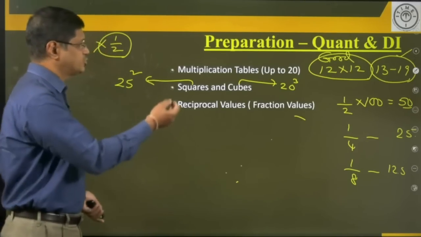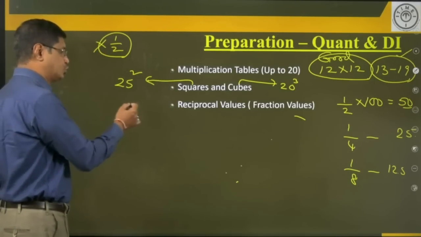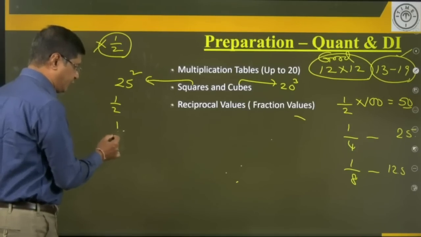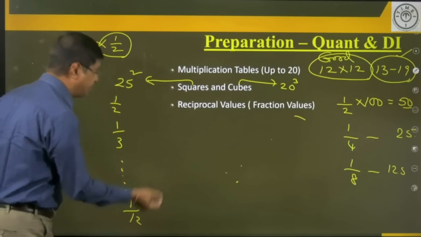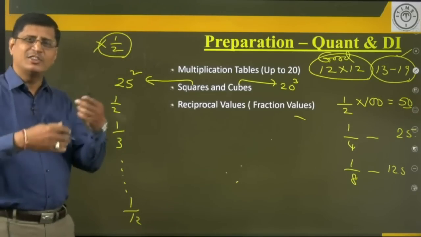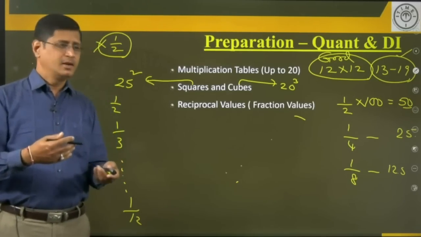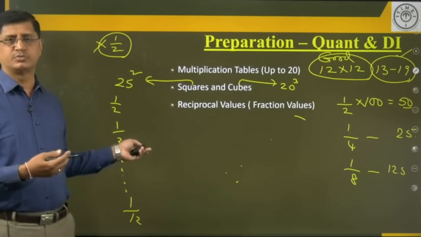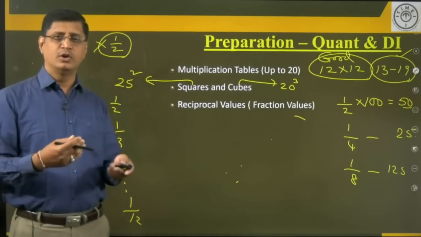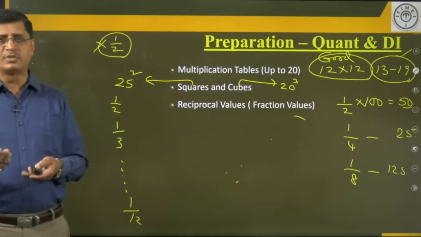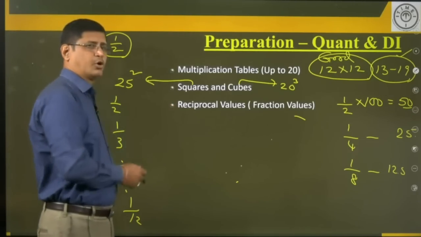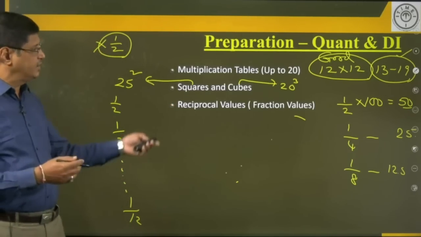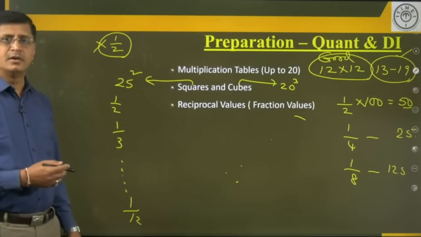So, here just by using the reciprocal values up to 12, 1 by 2, 1 by 3, 1 by 4, up to 1 by 12, just memorize them. Then multiply them by 2 and find out the values. Just observe the values along with the multiples of these values. 2 times of 1 by 2, 2 times of 1 by 3, 2 times of 1 by 4, 2 times of 1 by 5. Just observe the reciprocal values, percentage values, and their multiples.